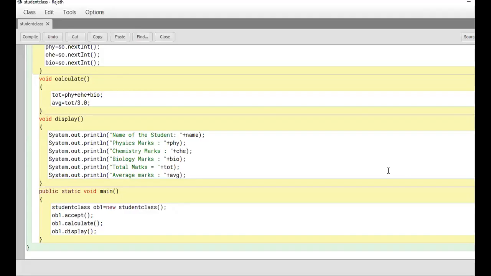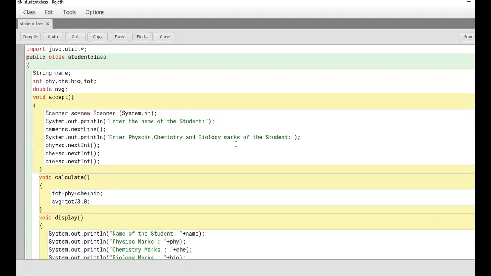Now, let me try to explain the program. The import line is known to you, right? Have you used java.util.star before? It's a package or library. Have you used this util before? No, sir, we haven't used it.